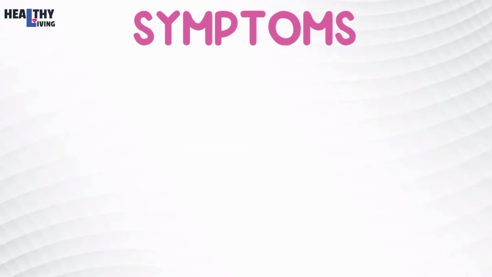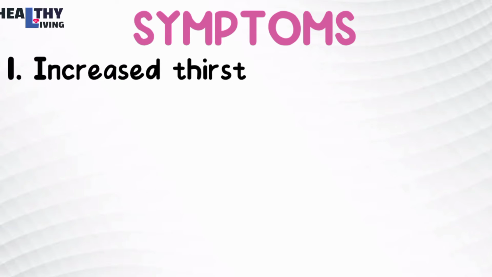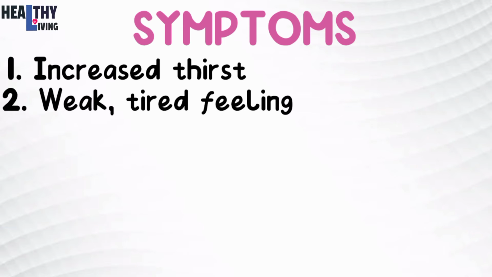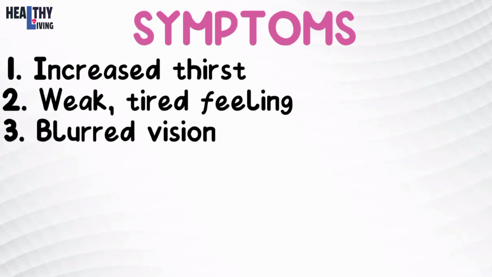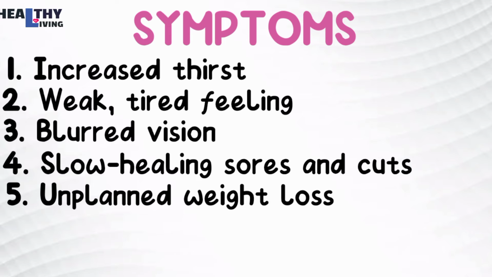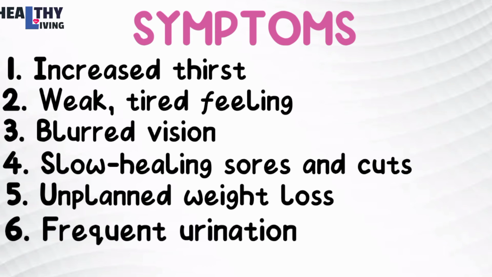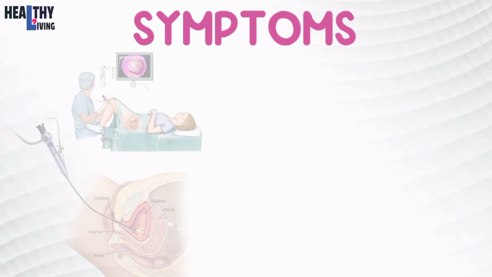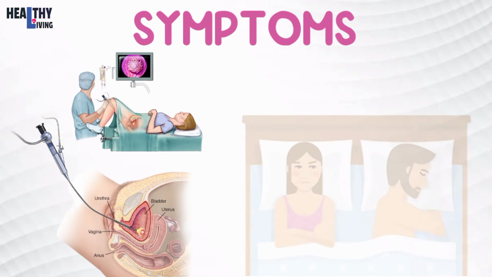Symptoms. The general symptoms of diabetes include: 1. Increased thirst. 2. Weak, tired feeling. 3. Blurred vision. 4. Slow healing sores or cuts. 5. Unplanned weight loss. 6. Frequent urination. Also, women may experience urinary tract infections and men will have a decreased sex drive.